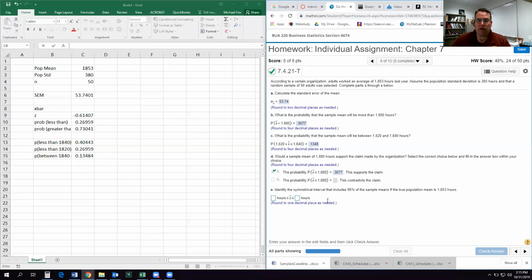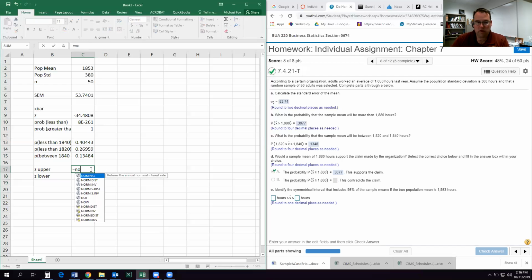All right. Finally, we have to identify a symmetrical interval that includes 95% of the sample means. So to do that, we're going to find the Z of our upper bound and the Z of our lower bound. The Z of our upper bound is going to be that point at which the probability is 0.975, meaning there's 2.5% above. And then the Z of our lower bound will be where the probability is 0.025, meaning there's 2.5% below. So the Z-scores of this are going to be from negative 1.96 to positive 1.96.